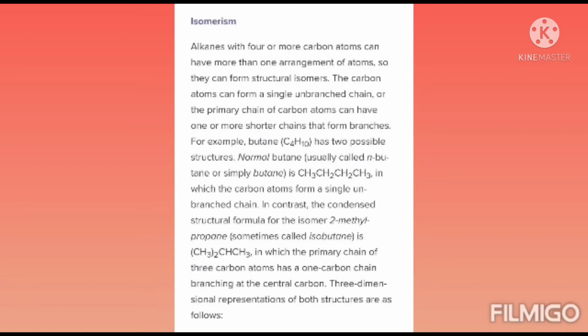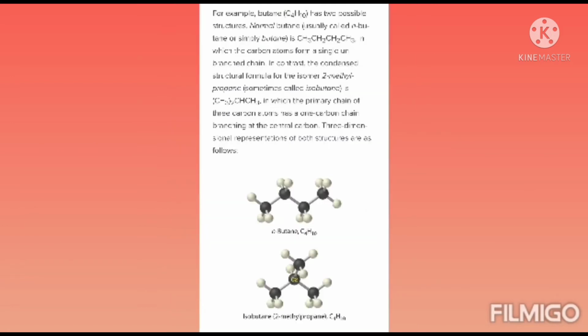We see the diagrammatic representation of both structures next. That is isomerism: same molecular formula, different structural formula. There are two structures with the same formula C4H10 but different structural formula. N-butane is the straight chain, and isobutane has a methyl group on the center carbon, that is 2-methylpropane.